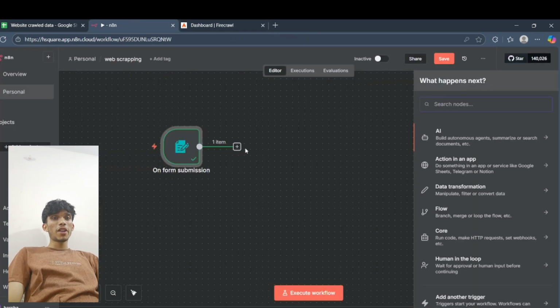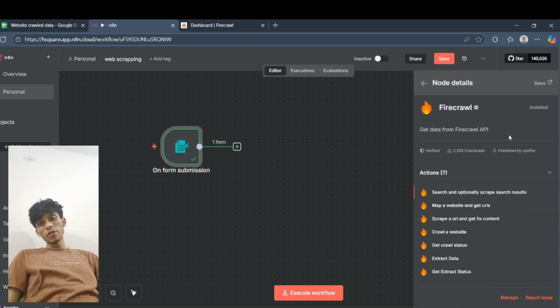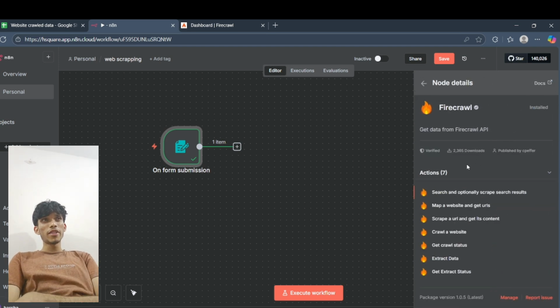So right now we have to add a Firecrawl node right here. Before, there was no built-in Firecrawl node in n8n. We had to do an HTTP request and send a request over, but thanks to n8n, they just introduced Firecrawl as a node itself. So we just have to choose the crawl a website node right here.